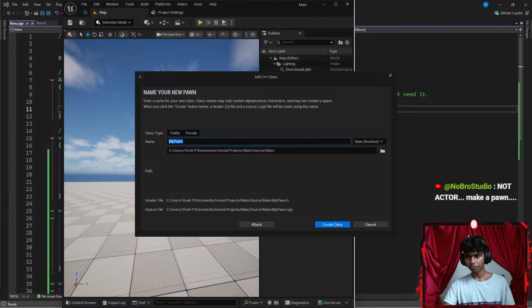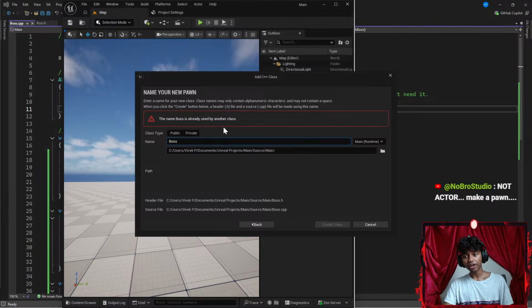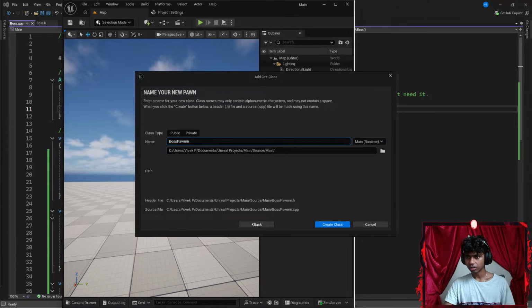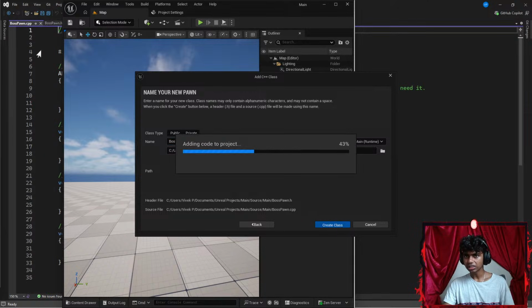So could I call this something like Boss? Boss is already used by another class, but the thing is, I don't see that class anymore. Maybe I go with something like BossPawn. Okay, let's go with something like pawn. There we go. Now I'm going to go ahead and create a class. I created a BossPawn class.